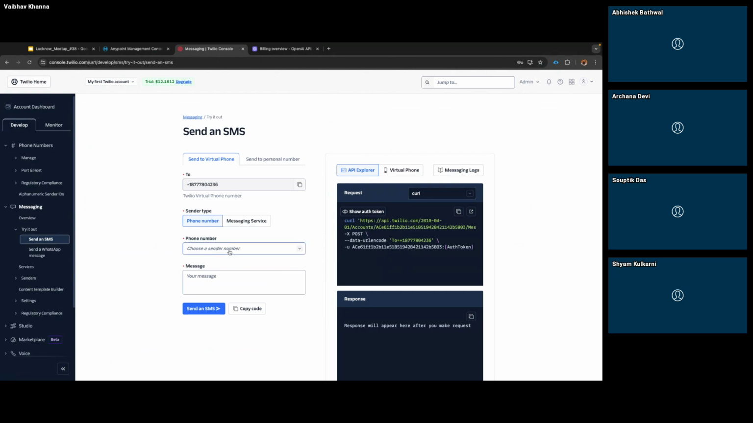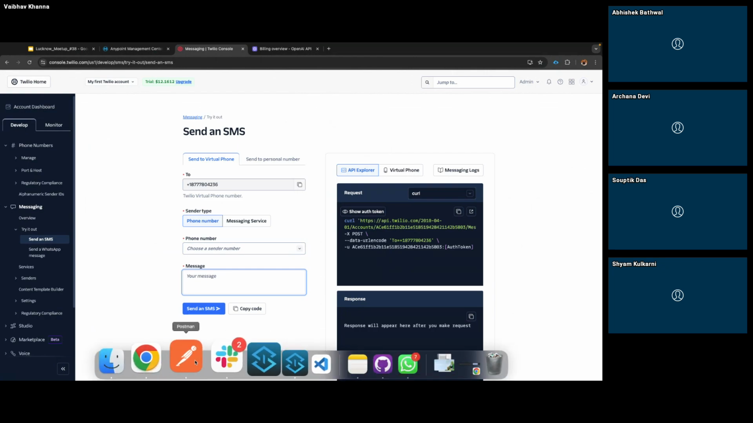So we need to provide the sender number. This is the number which is provided by Twilio to me, and then I can just type any message. For example, I can type OTP, and once I click send an SMS, that SMS will come to my mobile. So similarly, we can do the same thing using the API.